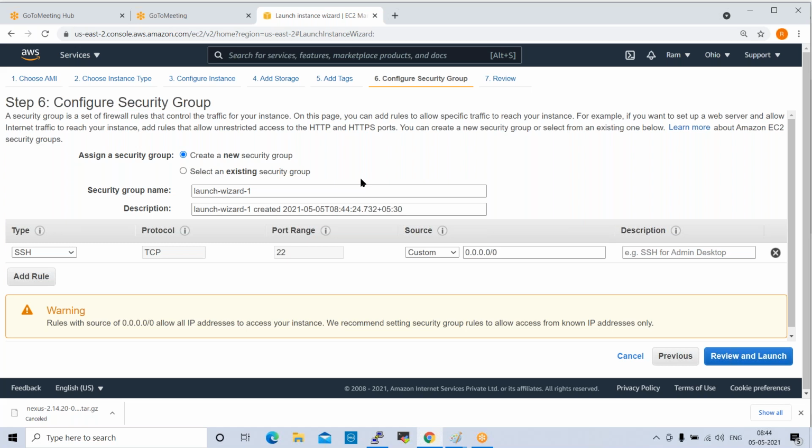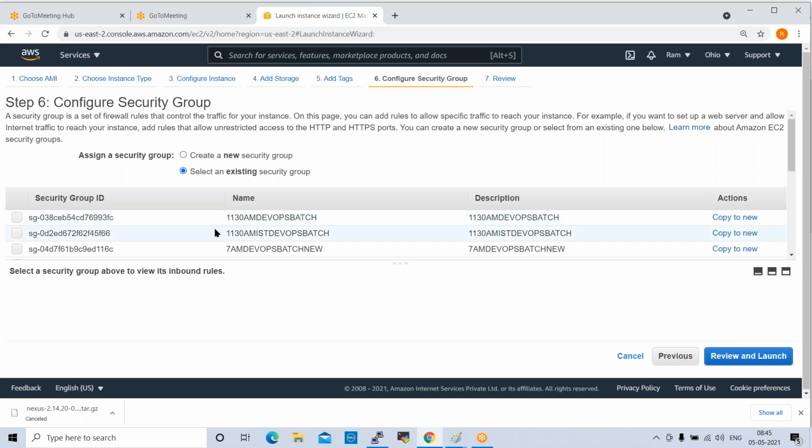Security group is nothing but a firewall. What is a firewall? A firewall is a network security device that monitors inbound and outbound traffic. So it will allow traffic or deny traffic based on the security group. Okay, fine.